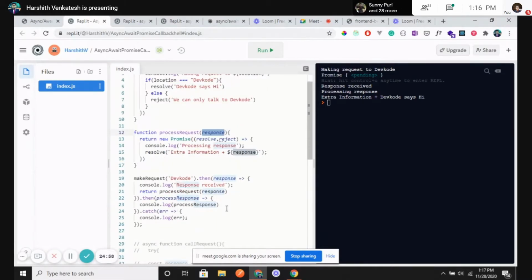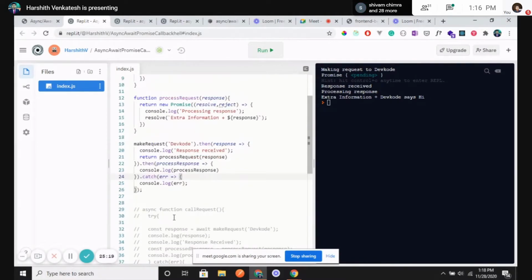You see, right? It's a chain of events that are happening one after the other, and if I miss even one function call, then I get confused. Okay, what is happening now? Again, I need to go from the beginning. You understood now what I'm trying to tell? I'm trying to create a confusion so that it becomes easier for me to explain async function, what we are trying to mitigate over there. But before that, you need to understand what is happening here.